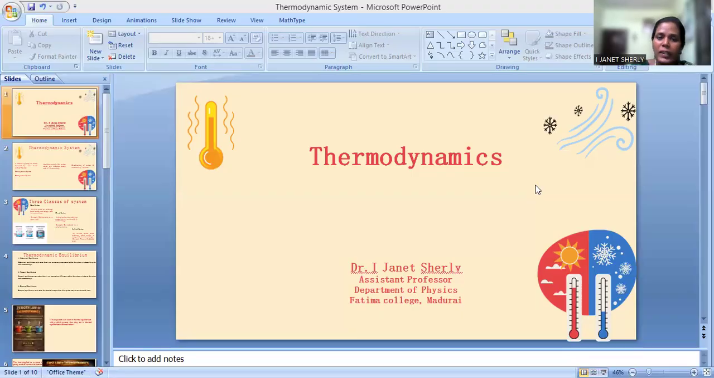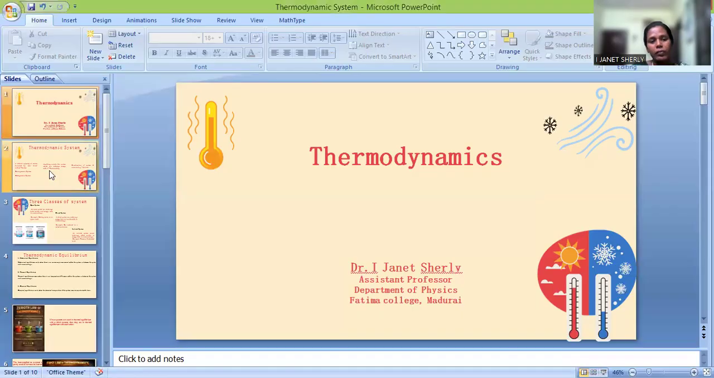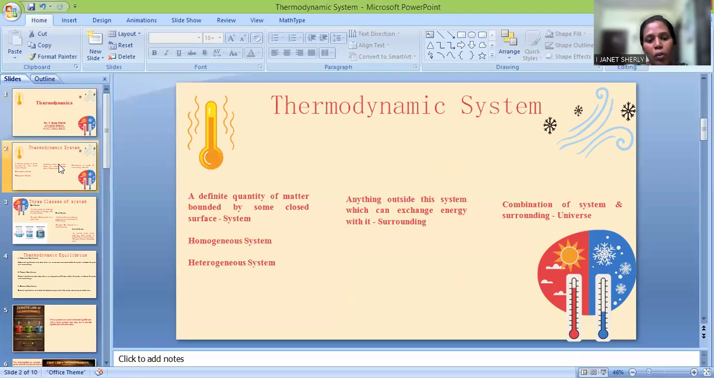So at first, let us know what a system is. A system is nothing but a definite quantity of matter bounded by some closed surface. A quantity of matter can be anything. It can be a gas, a solid, or a liquid. Any quantity of matter bounded by some closed surface is said to be a system. And if I have the same kind of material throughout, for example a mixture of gases, then I'm going to call that system a homogeneous system.